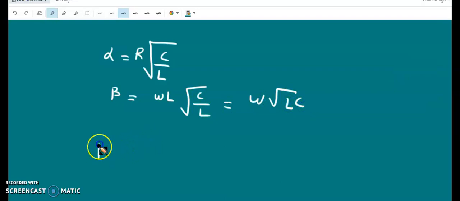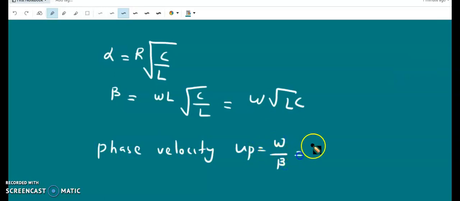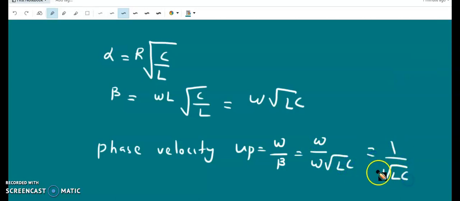Therefore, the phase velocity up is equal to omega by beta, which is equal to omega by omega root LC, which is 1 over root LC. So it is a constant; the phase velocity does not depend on omega, and here beta and phase velocity are the same as for a lossless transmission line.